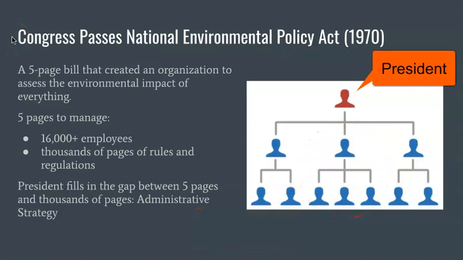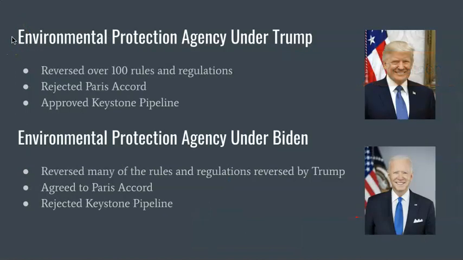And so here's an example. The Environmental Protection Agency, which was created by that bill, under President Trump reversed or kind of got rid of over 100 rules and regulations. It rejected the Paris Accord, which was this global agreement to reduce carbon, and approved the Keystone Pipeline, which was a pipeline that would go from Canada down through the United States to deliver oil.